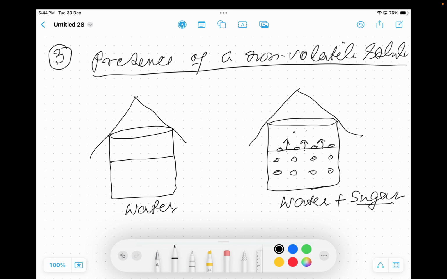As a result, vapor pressure decreases in case a non-volatile solute is present.